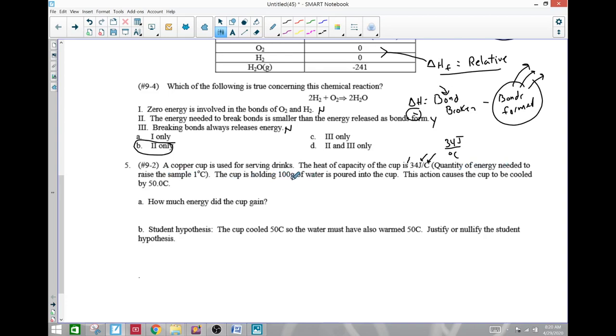The cup is holding 100 grams of water, and the water is poured into the cup. This action causes the cup to be cooled by 50 degrees. How much energy did the cup gain or lose? So it's just going to be 50 degrees, then get rid of degrees and go to joules. Every 1 degree Celsius is 34 joules. 50 times 34 is 1700 joules of energy.